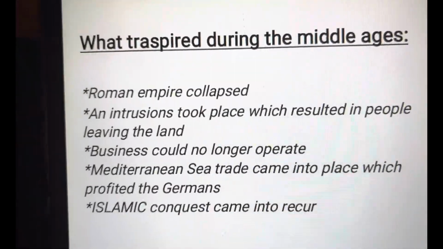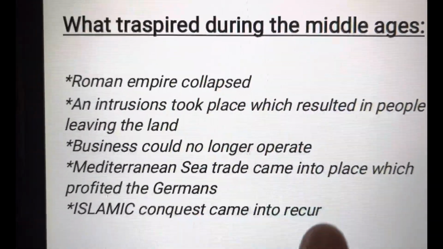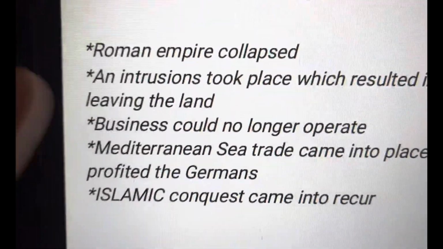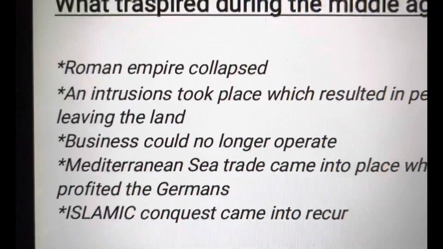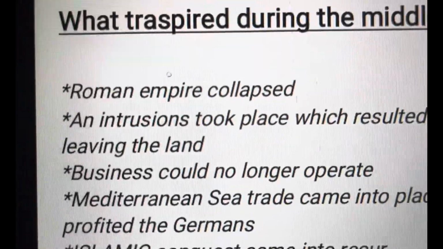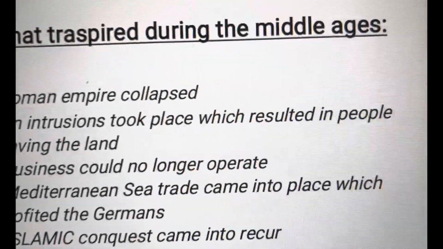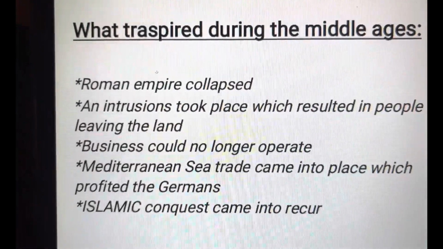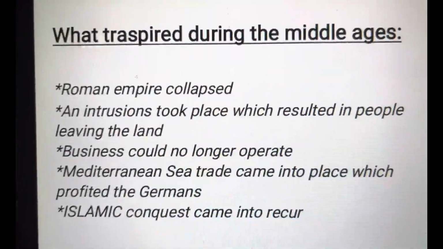But then, just after the Roman Empire collapsed and the Mediterranean Sea trade came into place, the Islamic conquest came to the rescue, by doing what? By attacking the Germanic people who had taken over the land of the Roman Empire. When they attacked the Germans, they disrupted the sea trade, meaning the sea trade could no longer continue because of the conquest. This was another war that diminished everything, unlike the first war, where the Mediterranean Sea trade was still there; now everything was diminished.